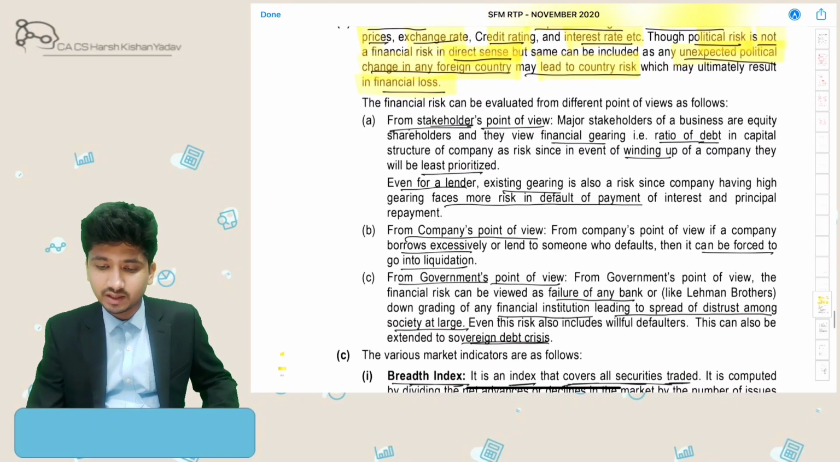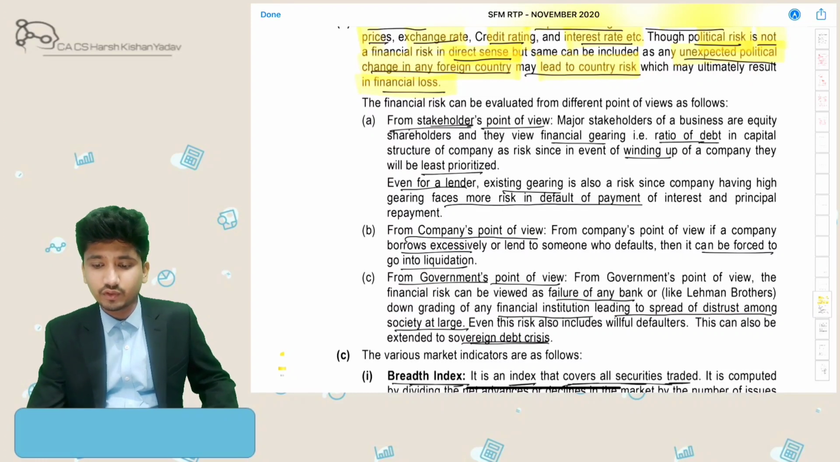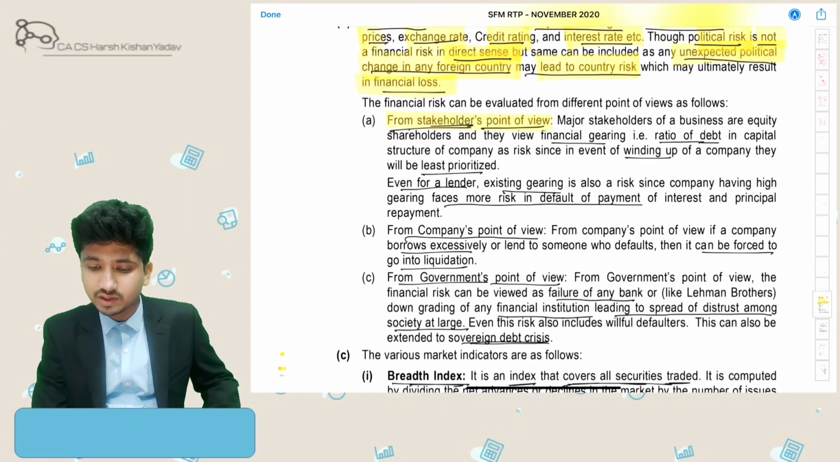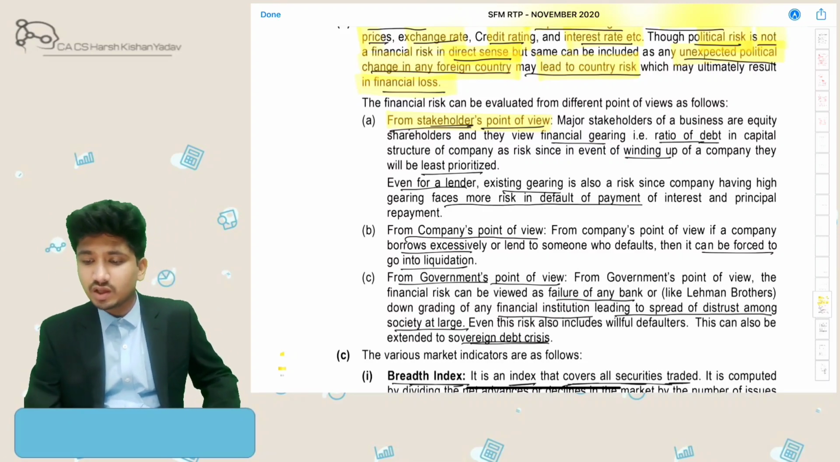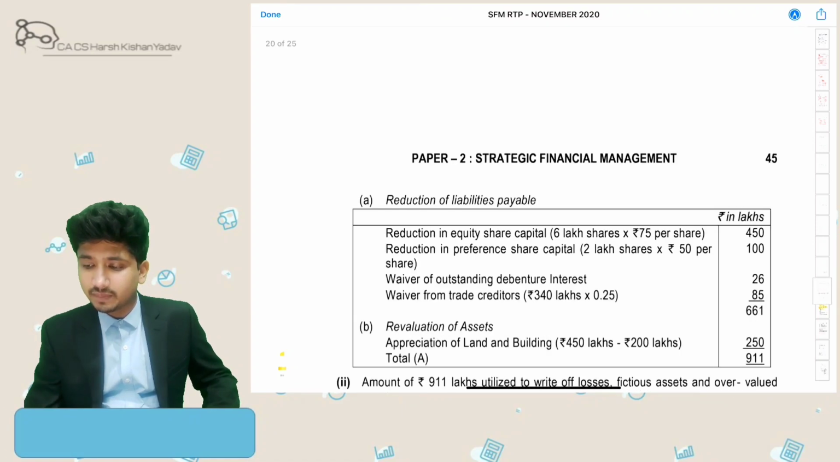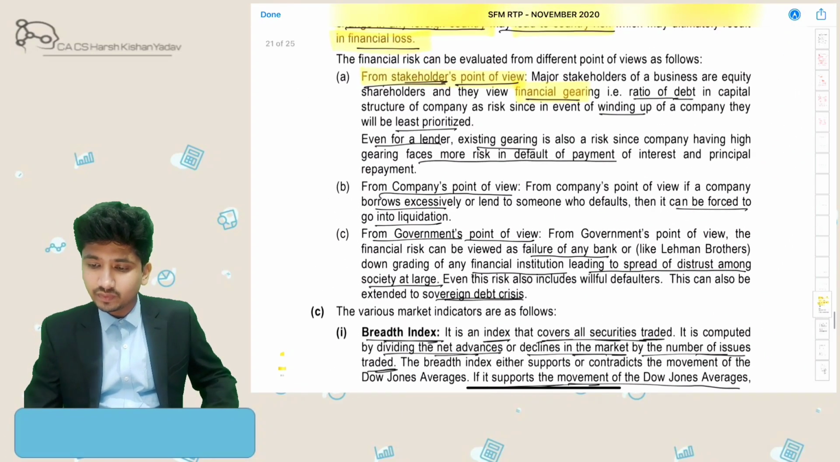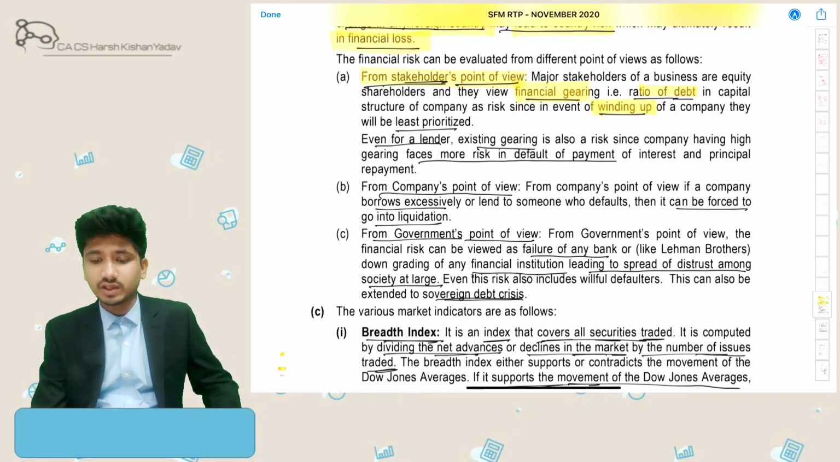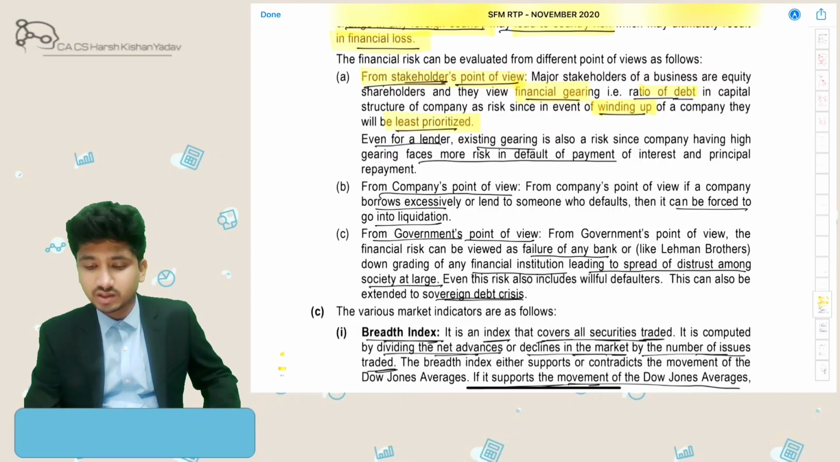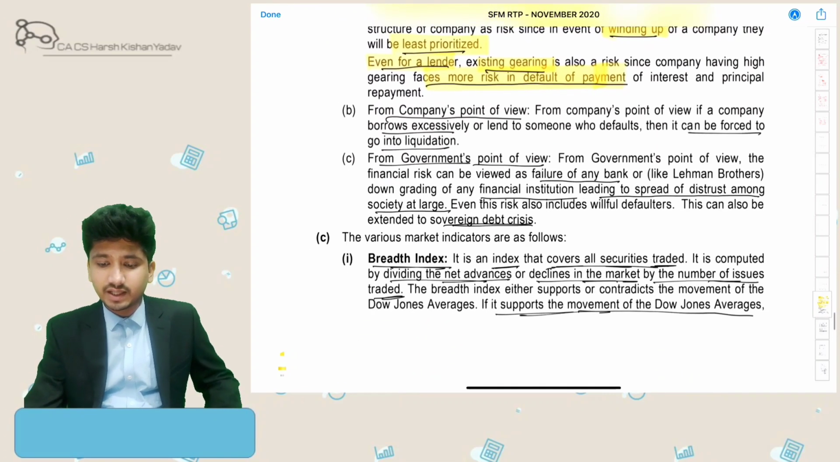So we can review financial risk from different stakeholders' points of view. The first is from major stakeholders like equity shareholders. For them, financial gearing, that is the ratio of capital between debt and equity, can be of significant importance, because in case of winding up, they will be the least prioritized when the assets of the company are being liquidated and distributed. Even for lenders, a high capital gearing ratio is sometimes risky because the payment default rate increases.